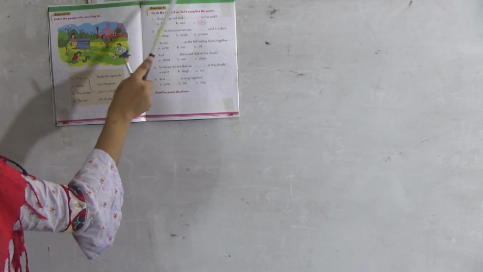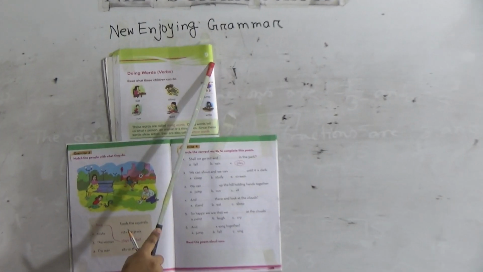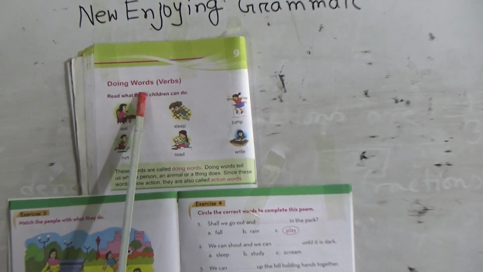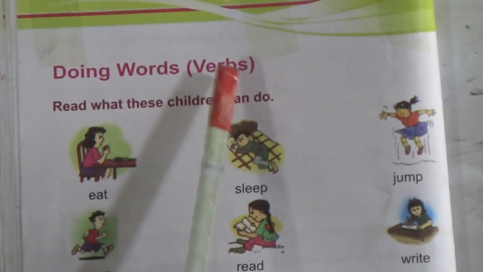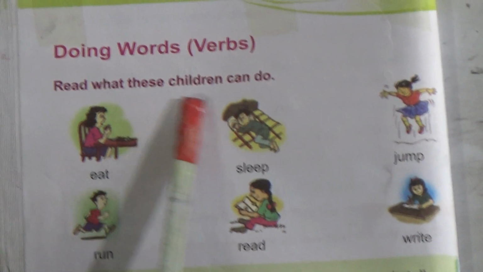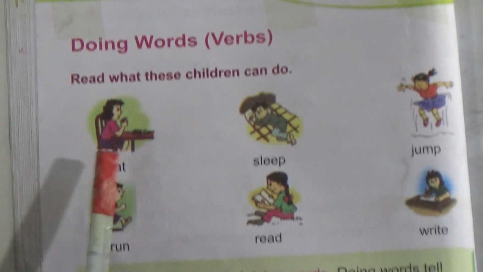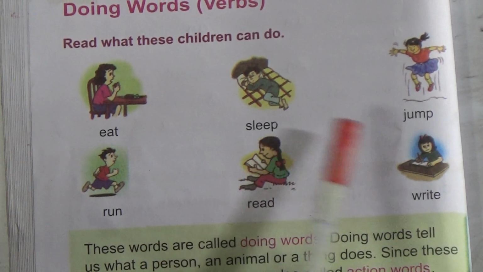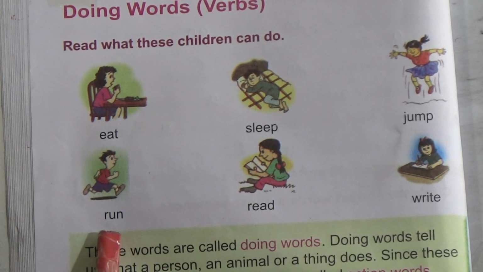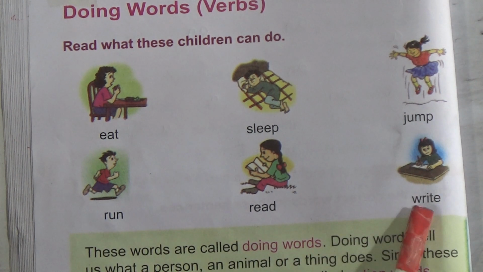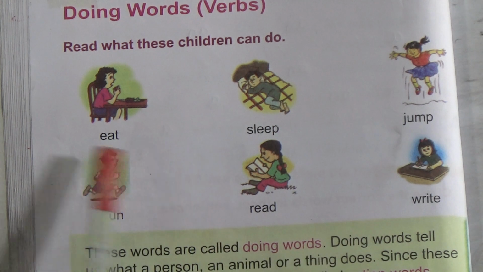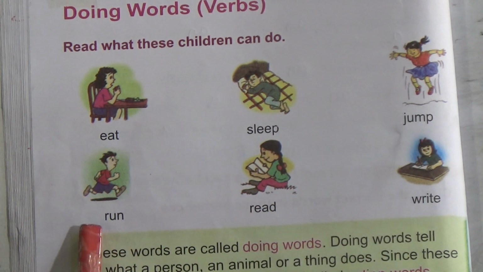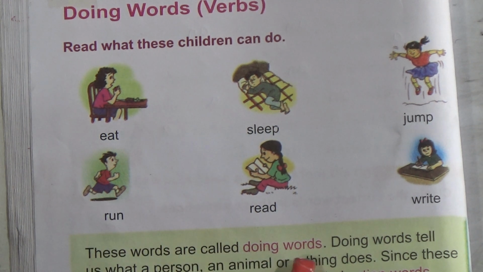This is the New Enjoying Grammar book, lesson 9. Lesson 9, doing words, which means verbs. Again I am saying, doing words means verbs. Read what these children can do: eat, sleep, jump, run, read, write. These words are called doing words.